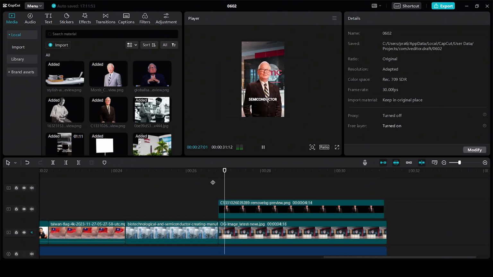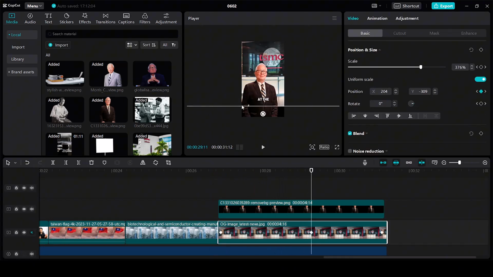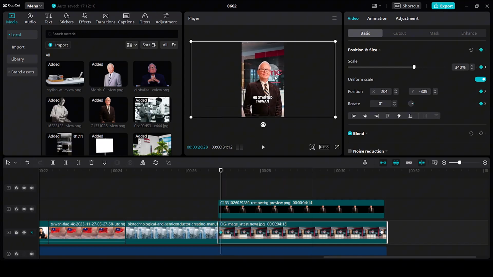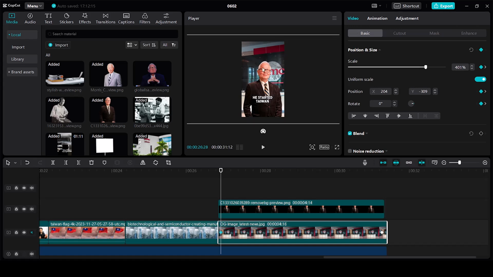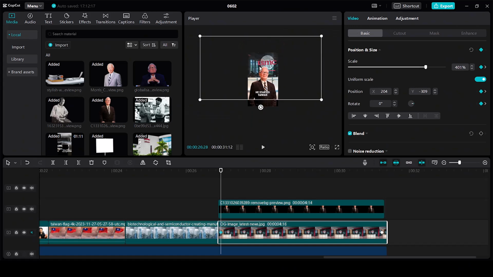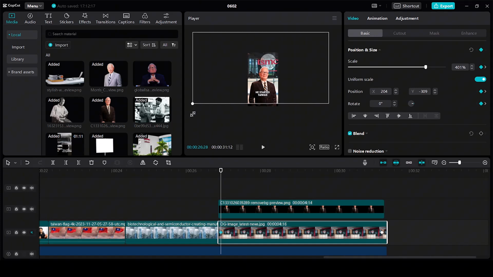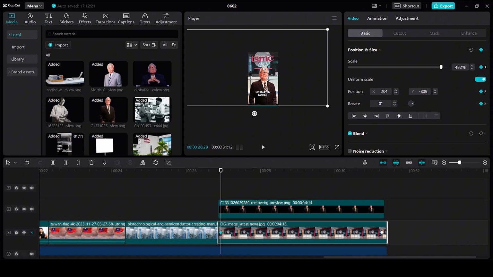Okay, let's see how it looks. Actually, the text TSMC is not visible. So what I'm going to do is delete this, click on this keyframe, increase the size and bring this up. Zoom out, again increase the size such that the logo is properly visible. Click on this keyframe, take this to the middle, then take the player to the end and then zoom out a bit. For doing that, we can simply increase the size from over here. We can keep it around 520. So we're done with the entire clip.